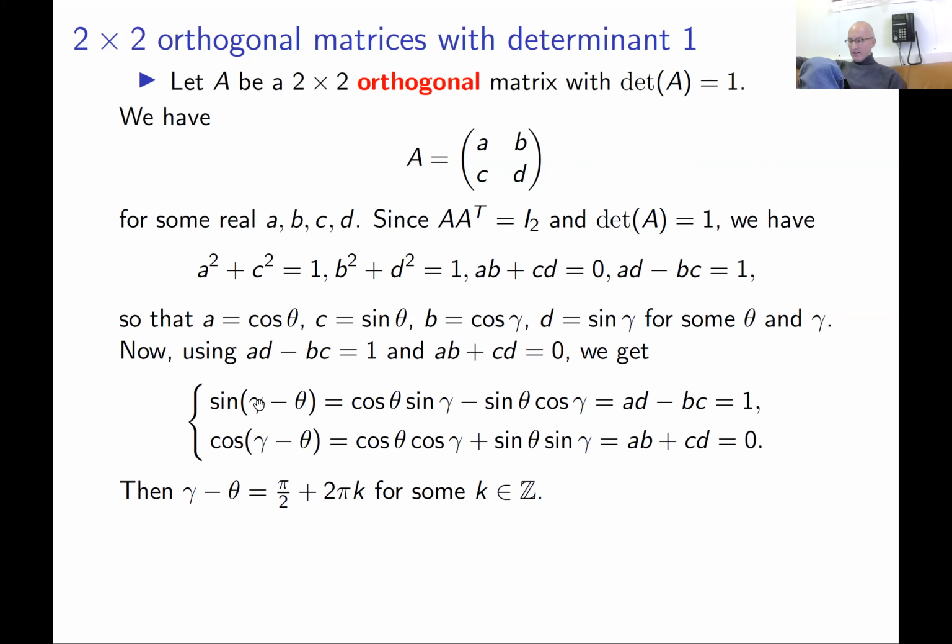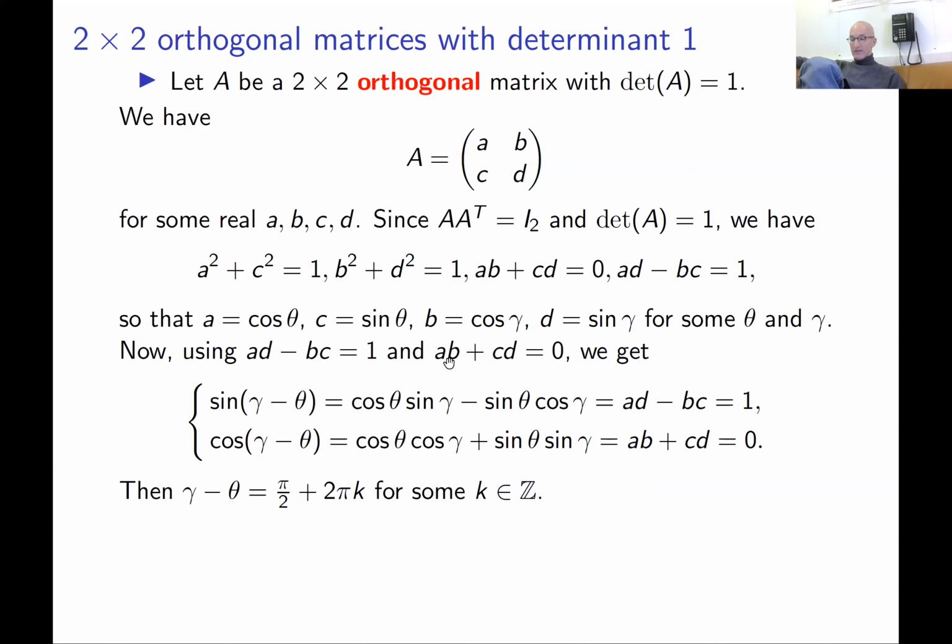trigonometric formula. Yeah. So for example, this equality for determinant ad minus bc equals 1 applied to this cosine and sine gives you this equality, but this is nothing but the sine of the difference of two angles. So we get sine of gamma minus theta is 1.